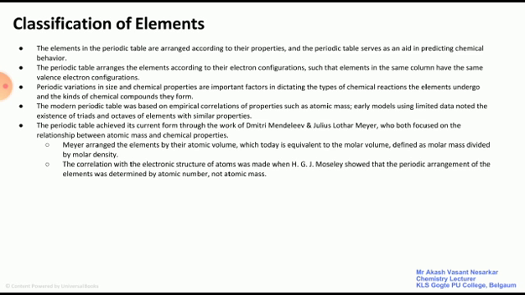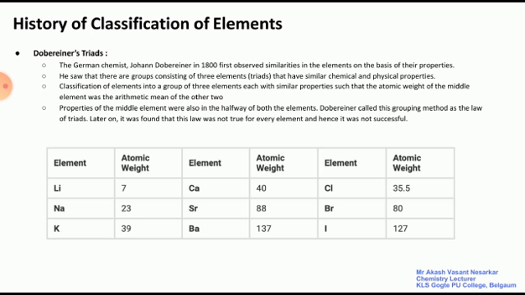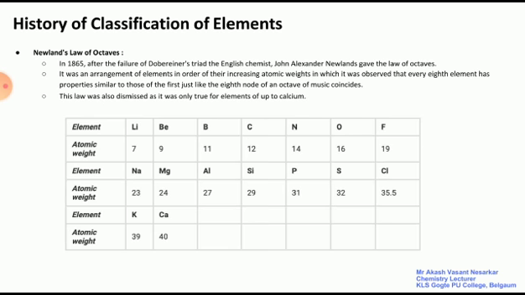For example, lithium, sodium, potassium: the atomic weights of these elements are 7, 23, 39. Calcium, strontium, barium: the atomic weights are 40, 88, 137. And chlorine, bromine, iodine: 35.5, 80 and 127. So these are the triads given by Döbereiner based on the properties of the elements. Lithium, sodium, potassium will have similar properties, chlorine, bromine, iodine will also have similar properties, and calcium, strontium, barium will have similar properties. But apart from these elements, there are many elements which show different properties.